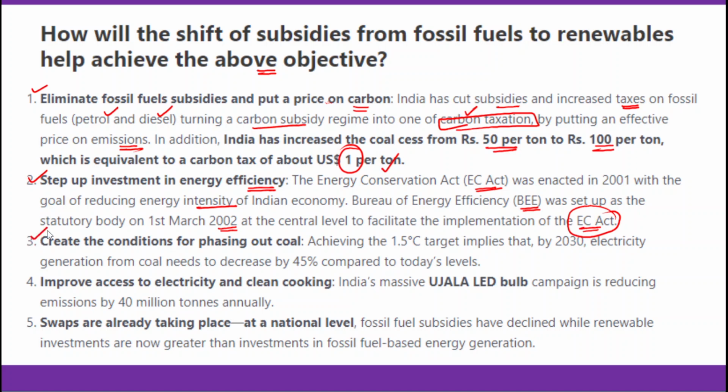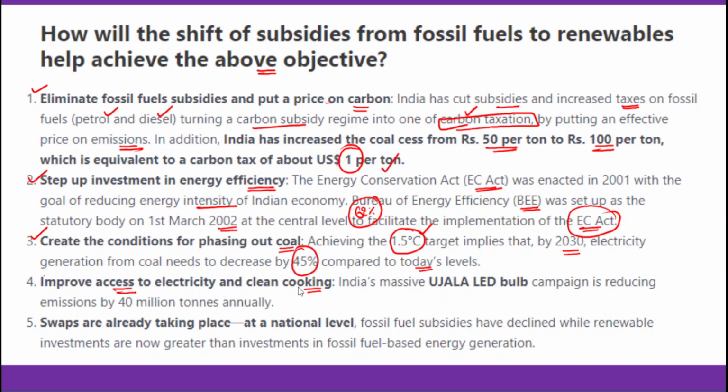After that, we need to create conditions for phasing out coal. Since 62% of our total electricity generation is from coal alone, we need to gradually create conditions so that we can phase out coal at a rapid pace, because there are several ambitious targets at the global level. Limiting global temperatures below 1.5 degrees Celsius implies that by 2030 electricity generation from coal needs to be reduced by 45% compared to today's levels.